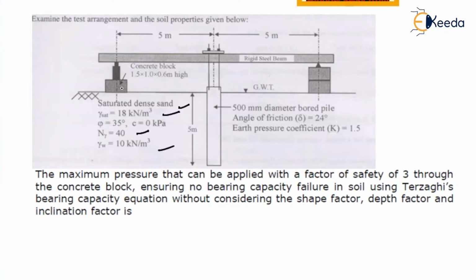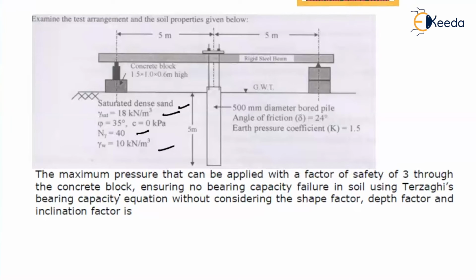Okay, this is a concrete block. So if you understand this, what does it mean? That means they are testing the soil properties, right? Now what we have to find out? The maximum pressure that can be applied with a factor of safety 3 through the concrete block. So did you understand what we have to study? We have to find out the maximum pressure that we can apply on the concrete block, ensuring no bearing capacity failure in soil. So we have to apply a load up to the point such that your soil will not fail. So we have to find it using Terzaghi's bearing capacity equation.